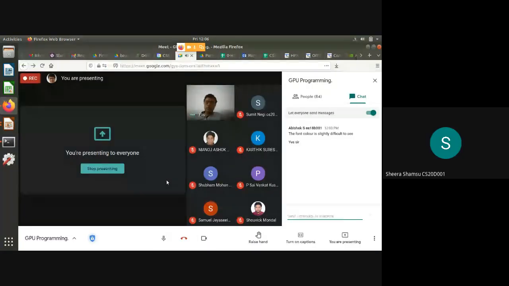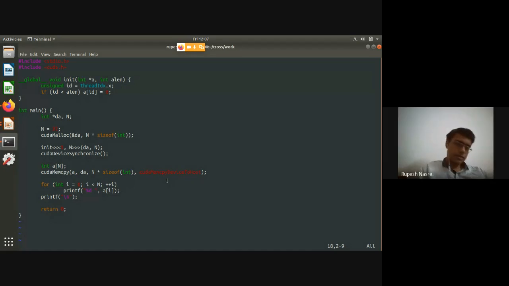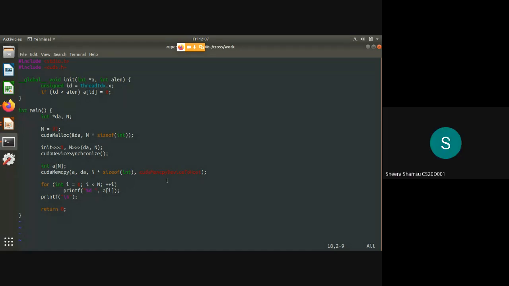Sir, do we really need to pass the length? We can do like this, right? A of thread ID dot x equal to 0 directly, because we are only calling 1 comma n, so n will be only 32 threads initialized, right?